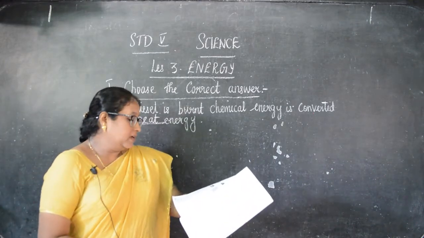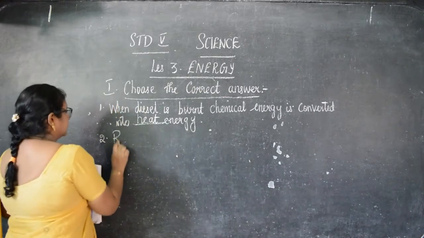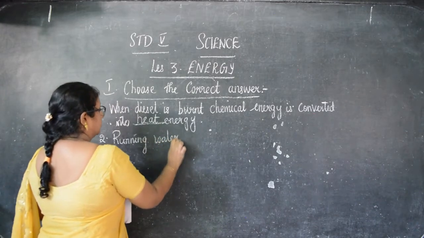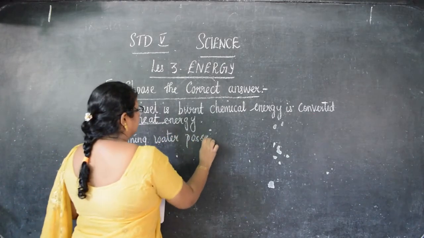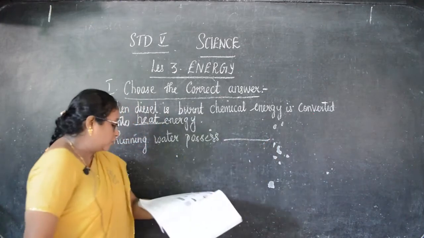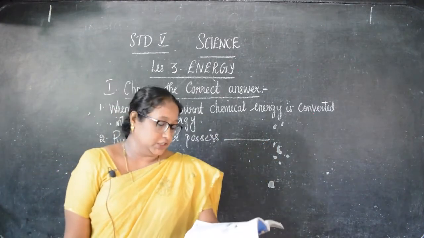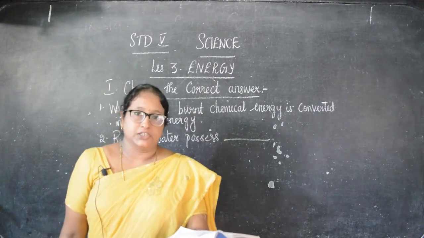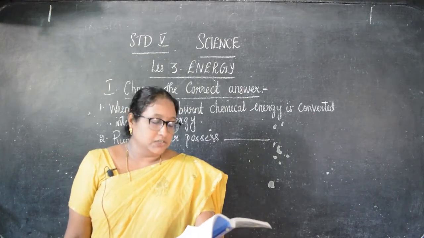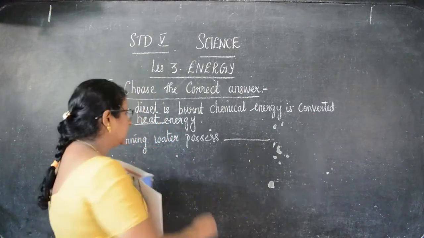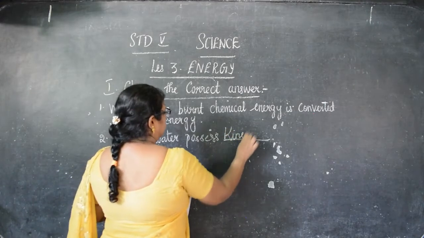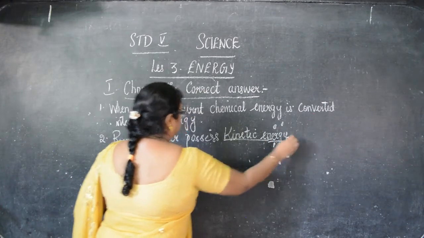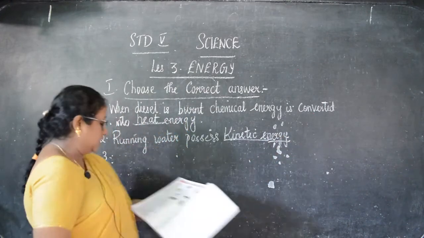Then, second, running water possess dash. So 4 options here also given. A, potential energy, B, chemical energy, C, kinetic energy, and D, sound energy. So the correct answer is C, kinetic energy. So what is the answer? Kinetic energy.